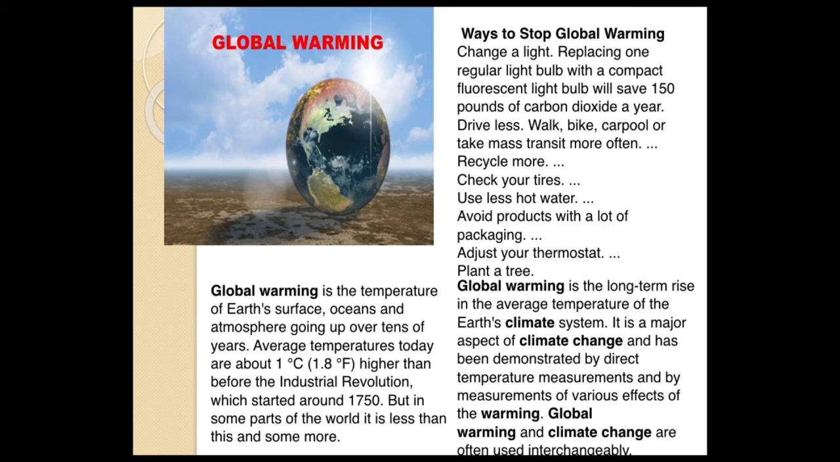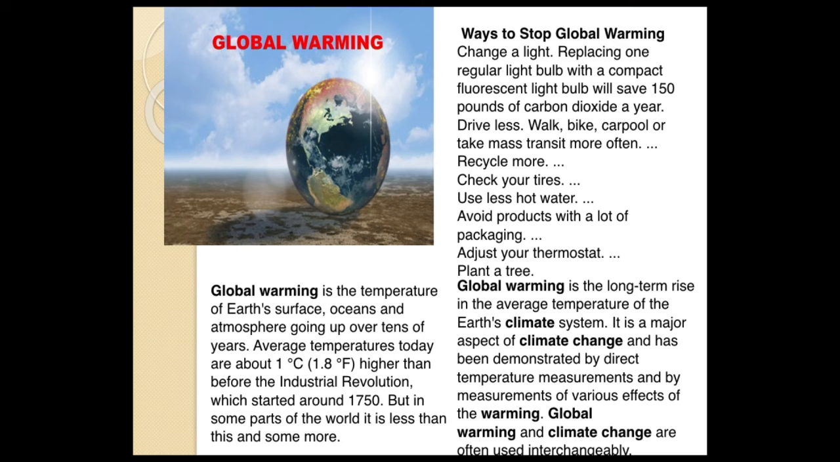Then the use of motor vehicles should be less. So we have to drive less. Instead, we can walk or we can use the mass transport system. Then recycling should be more, tires should be checked, hot water use should be less. Then we have to avoid products with a lot of packaging, because this packaging, after removing the products, will be burnt, so that also produces carbon dioxide in the atmosphere. Then we can plant trees, as trees absorb carbon dioxide.